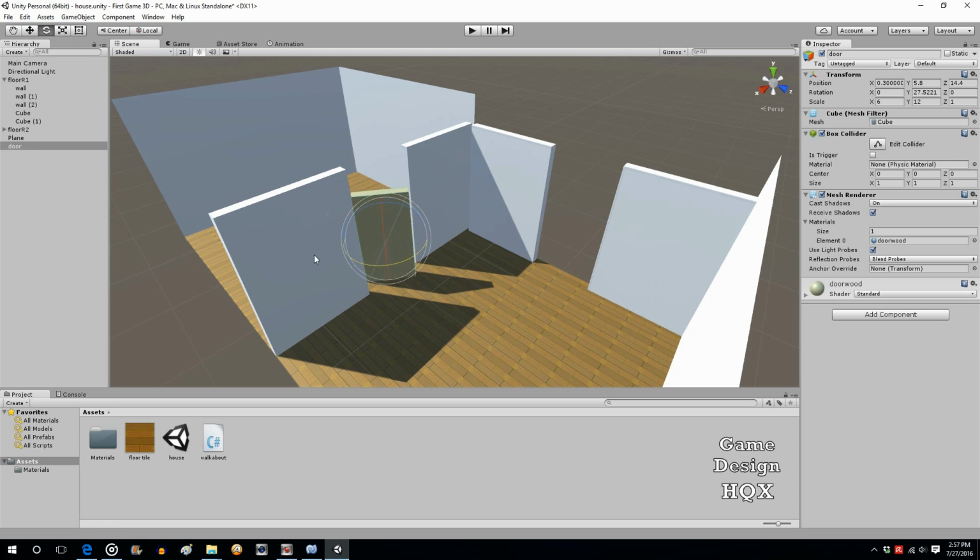So when you click on an object and you rotate it, see how it's rotating like that? Well, a door wouldn't rotate like that. Maybe if it's a hidden door or something. But a regular door in a house would not open like that. It would open along the side because it's on a hinge.